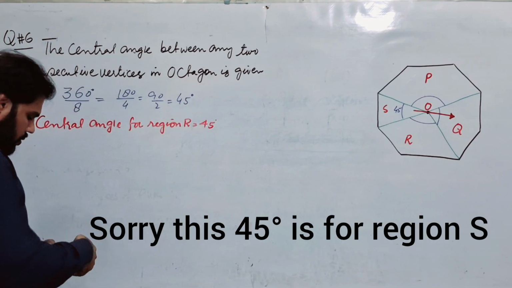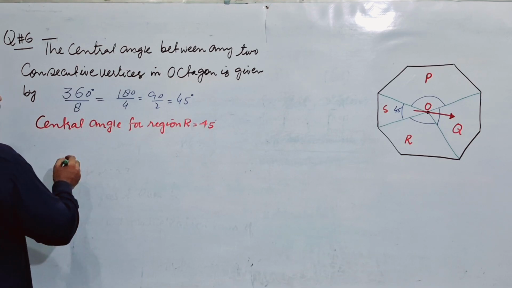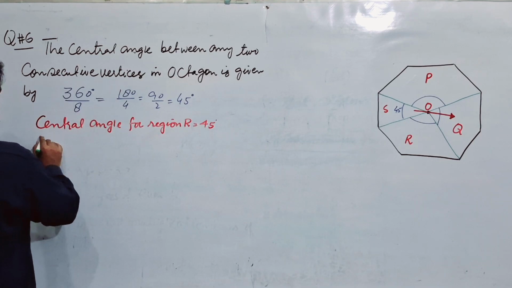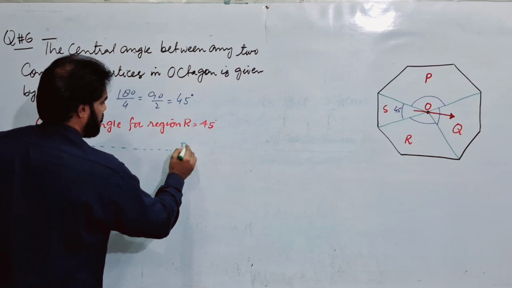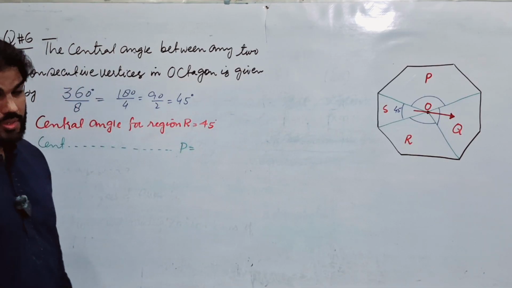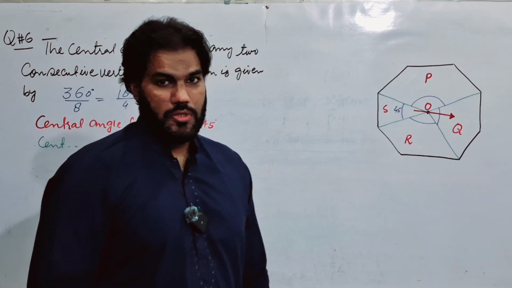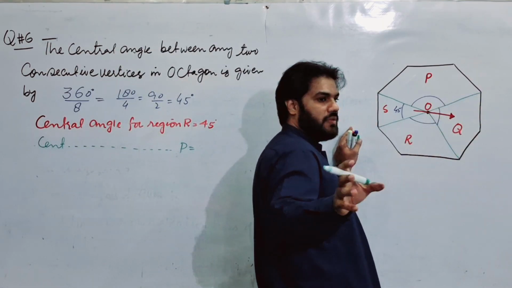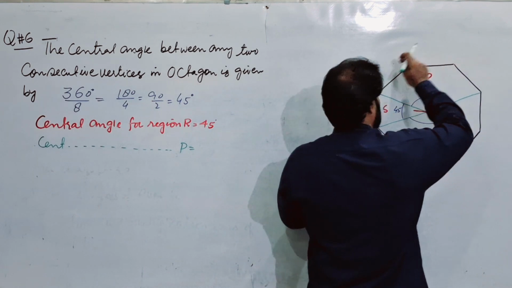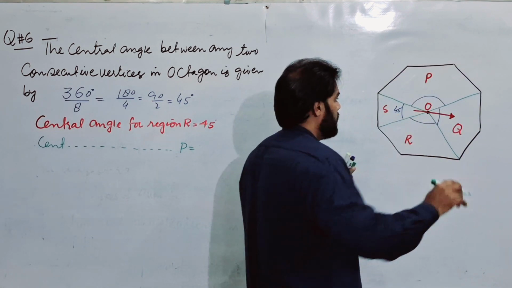Next, what is the central angle for region P? From the figure you can observe that region P is 3 times region S, because region P covers 1, 2, 3, 4 vertices.